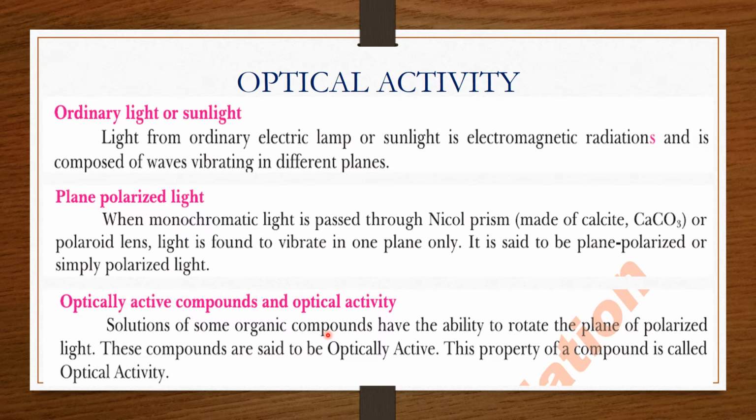And optically active compounds are the compounds, the solutions of organic compounds, that have the ability to rotate the plane polarized light. So the solutions that can rotate the plane polarized light are called optically active solutions, optically active compounds, and this property is called optical activity.